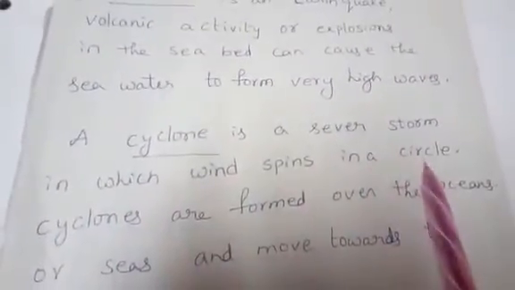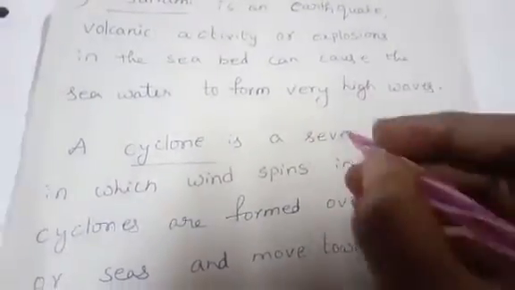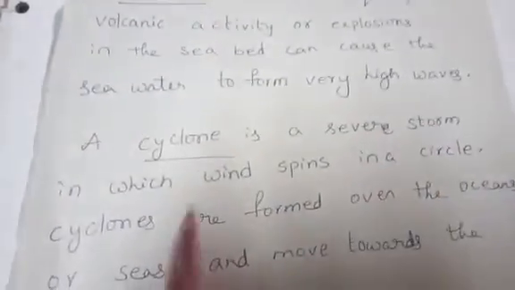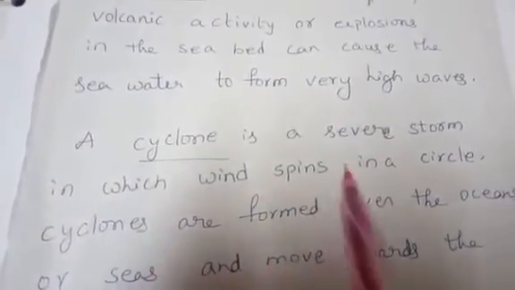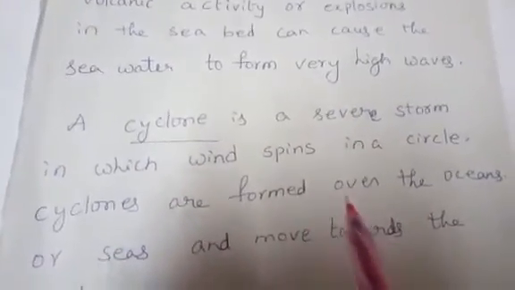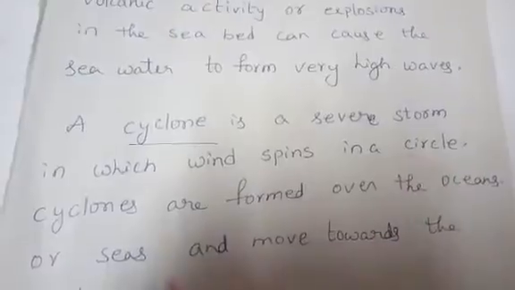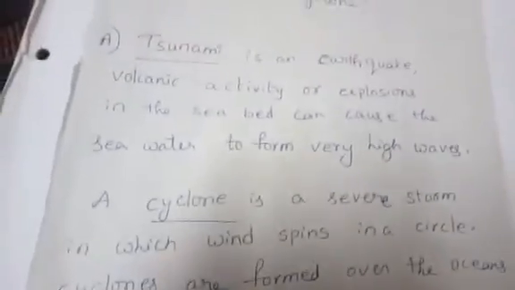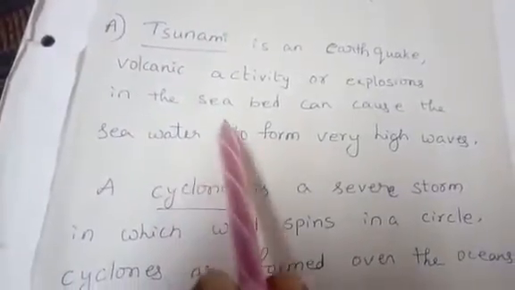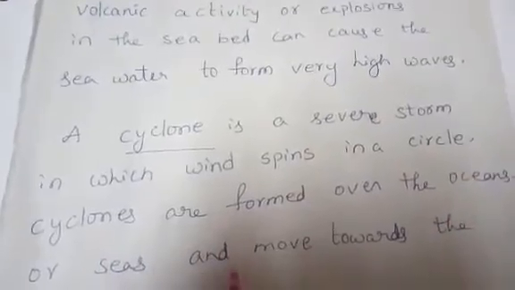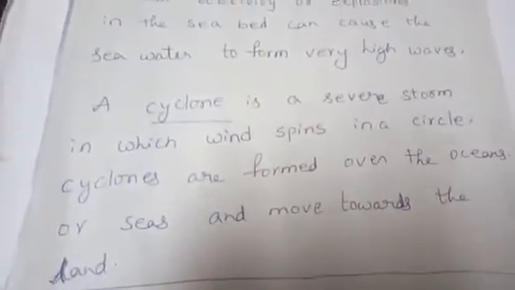Cyclone. A cyclone is a severe storm in which wind spins in a circle. Cyclones are formed over the oceans or seas and move towards the land. Tsunami is caused in the seabed.